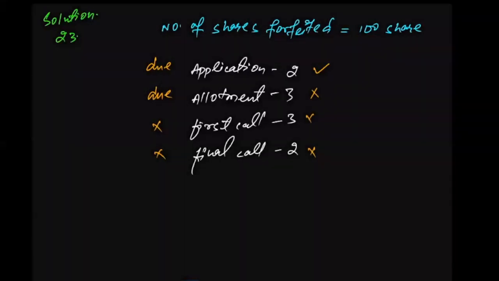So the journal entry for this will be share capital account debit. 500. Shall we? By what amount will the share capital account be debited?